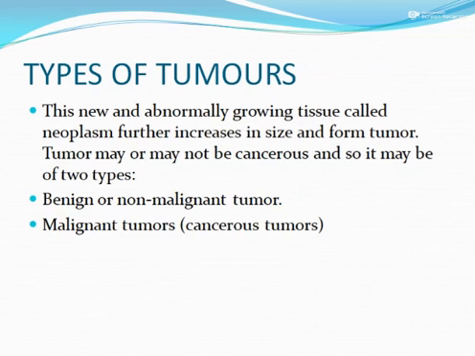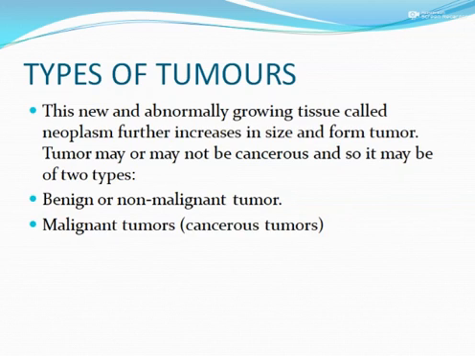The new and abnormally growing tissue called neoplasm further increases in size and forms a tumor. And this tumor may be cancerous or may not be cancerous. It is of two types. The first one is benign or non-malignant. The second one is malignant tumor.